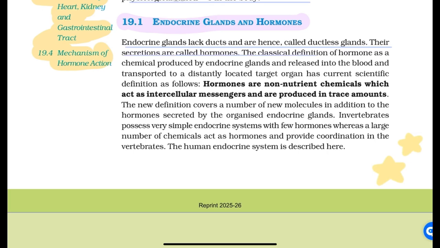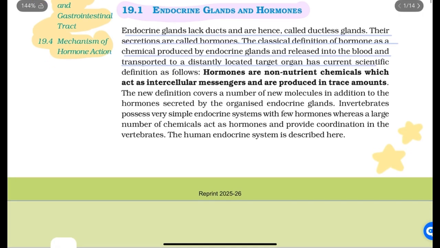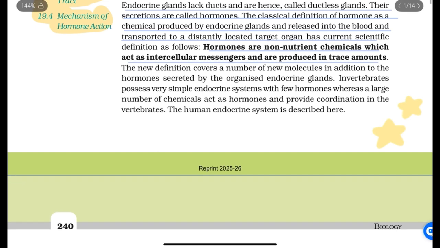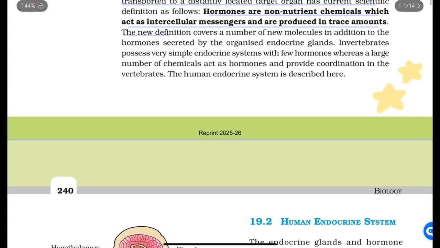The classical definition of hormone is a chemical produced by an endocrine gland, released into the blood and transported to a distantly located target organ. The current scientific definition is as follows. Hormones are non-nutrient chemicals which act as intercellular messengers and are produced in trace amounts. The new definition covers a number of new molecules in addition to the hormones secreted by the organized endocrine glands.